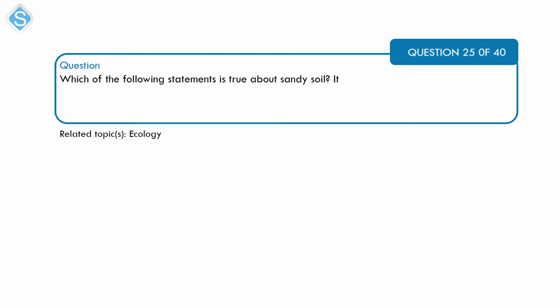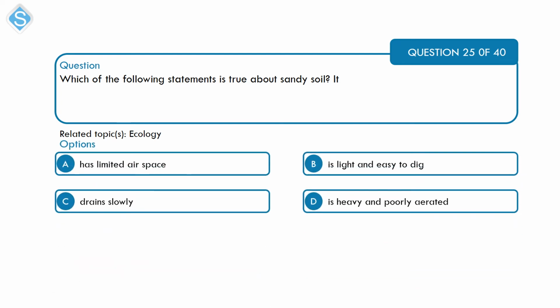Next, which of the following statements is true about sandy soil? It A. Has limited airspace. B. Is light and easy to dig. C. Drains slowly. And D. Is heavy and poorly aerated. A is wrong. Alright, the sandy soil has large or many airspaces. C, it drains slowly. That is wrong.